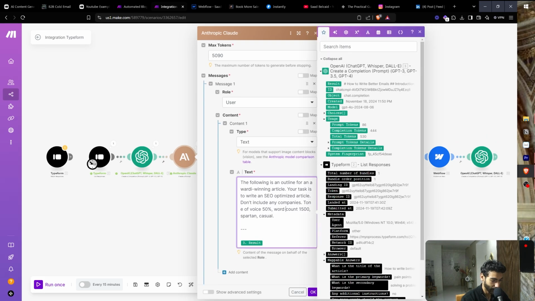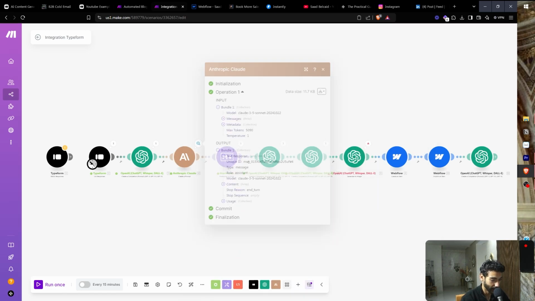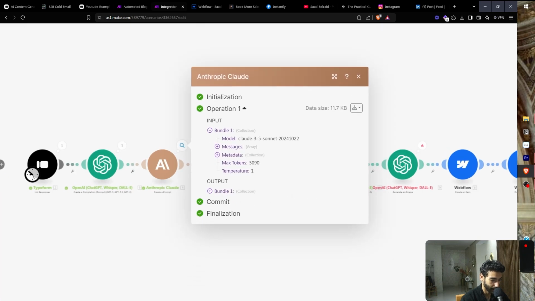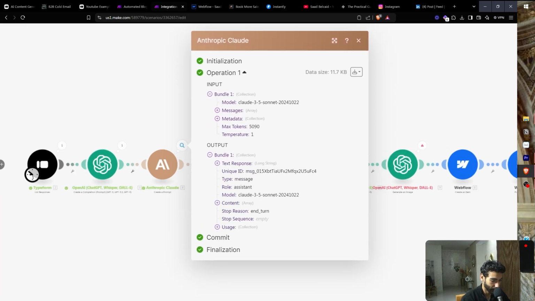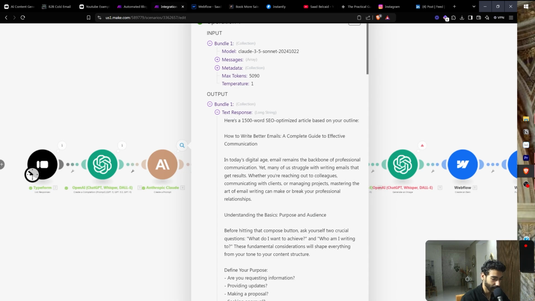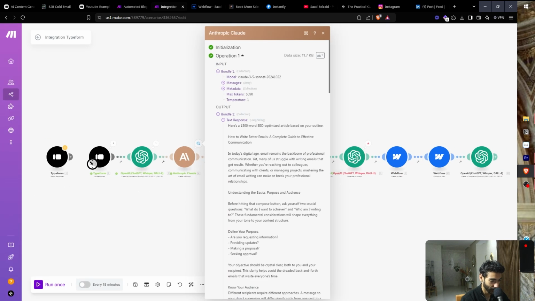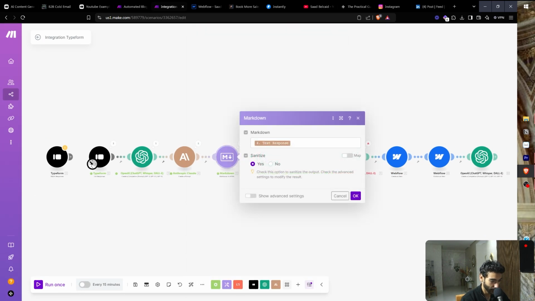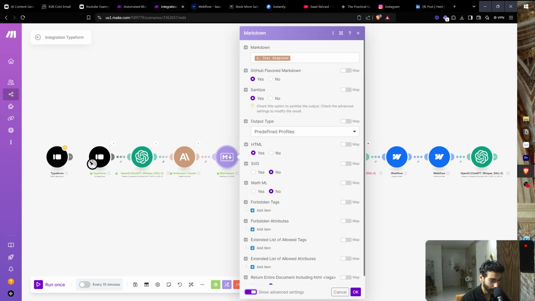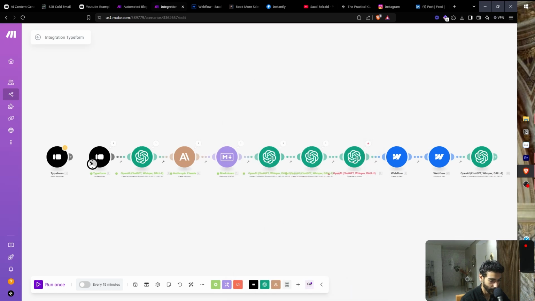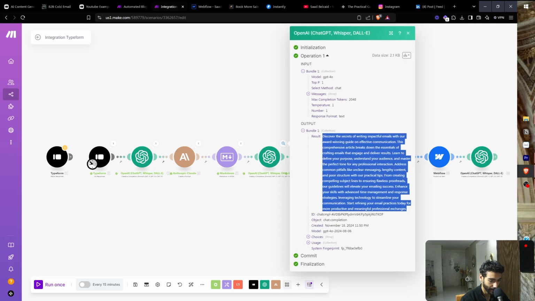So output the results only. And the reason why we did that is because I don't like how Claude added this one right here. Here's the 1500 SEO. No, I just want the results only. Okay, so Markdown. Oh, we need to look for GitHub. Okay, it's already done. Click OK. And then what do we have here?